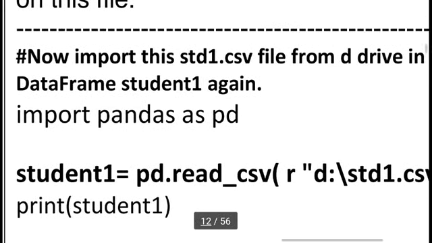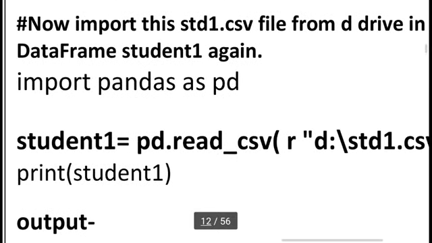So here I am writing import pandas as pd. student1 is equal to pd.read_csv, because our data is available in a notepad file, and this notepad data I want to call. So this operation is called importing.